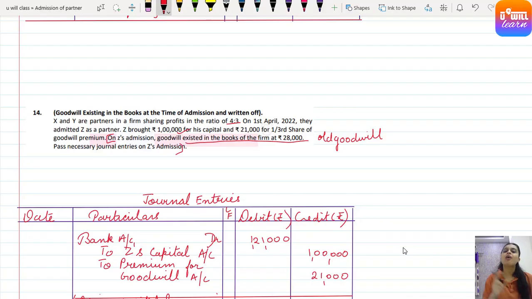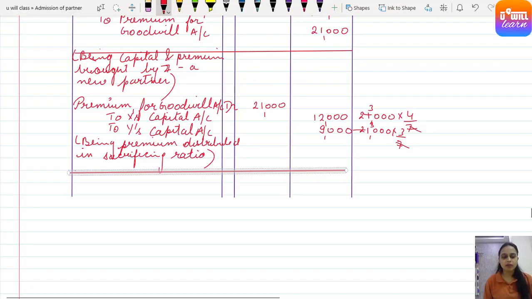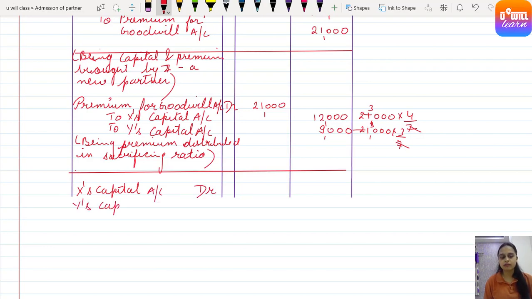So the journal entry will be old partners' capital accounts debit to goodwill account. So the old partners are X's capital account debit, Y's capital account debit, to goodwill account.